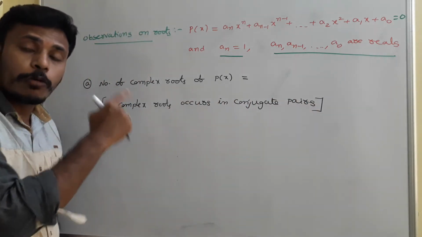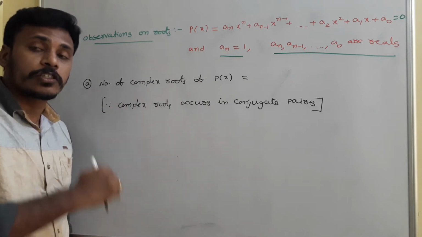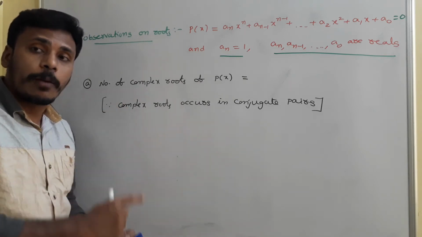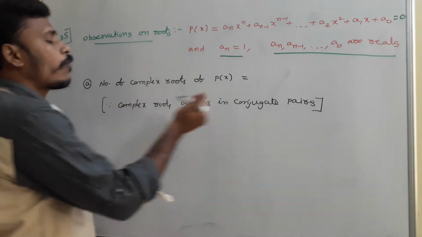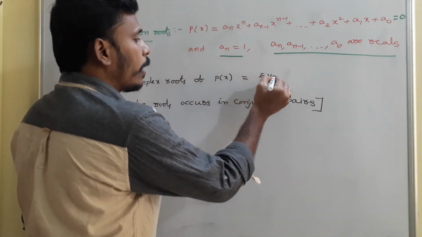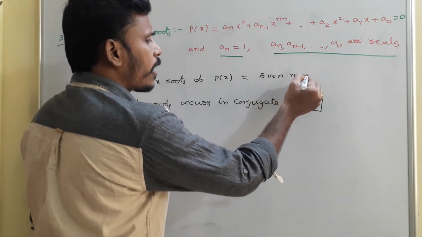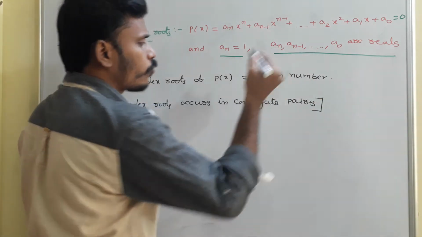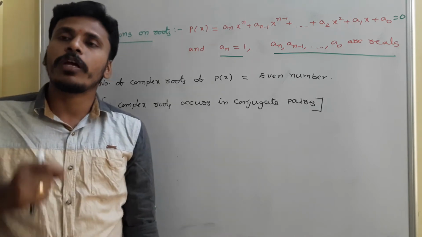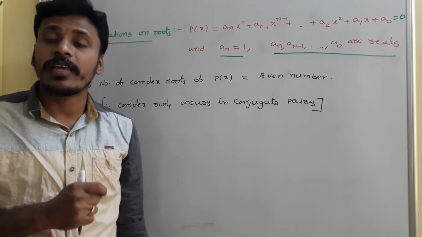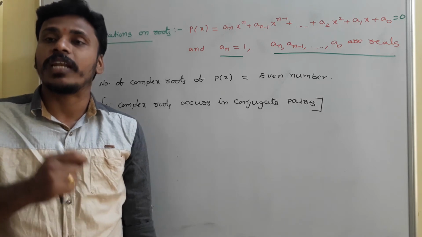The given polynomial is over reals because all the coefficients are reals, so all the complex roots will occur in conjugate pairs. So for sure the number of complex roots is an even number. That is the simple observation which we need. If there is a polynomial over real numbers, the number of complex roots is always an even number.